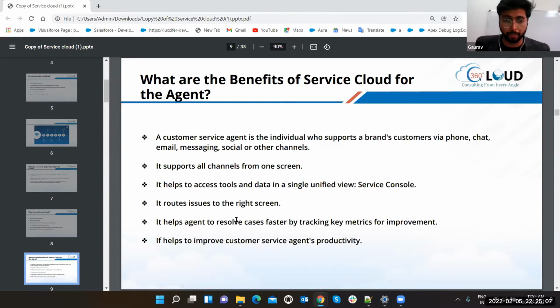That's the main question that arises, because Service Cloud is providing a service. There are two sides of everything, right? First, Service Cloud has a face for the customers. Second, Service Cloud also has a face for the agents who are going to solve the problem. So how do the agents benefit? The customer has benefits, but yes, agents should also have the benefits.